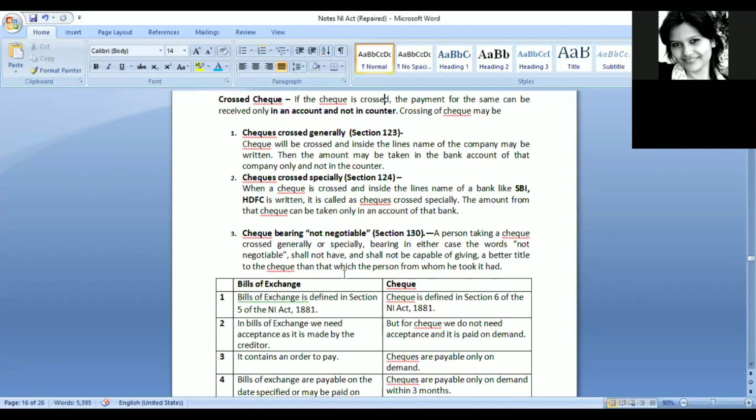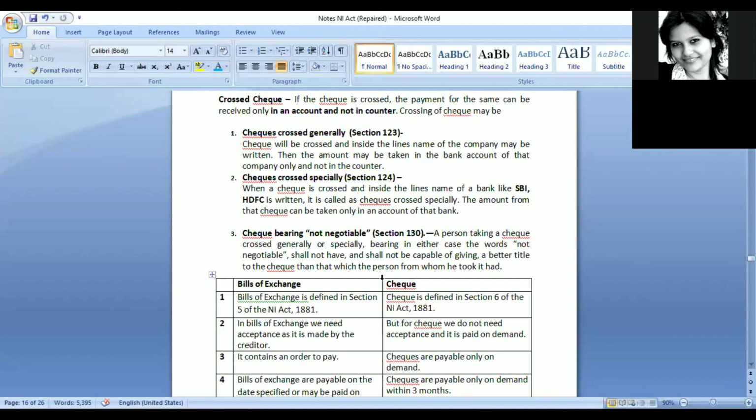And if not negotiable is mentioned, that means we can still negotiate it, we can still transfer it, but whomever we are transferring it to will not have a better title than what we are having. That means the second person, the third person to whom we are transferring, will not have a better title. He cannot file a case against the first person who issued the check.